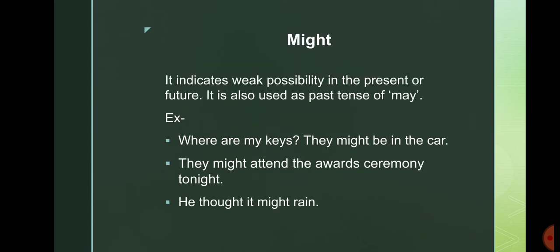Next one is might. Might indicates weak possibility in the present or future. It is also used as the past tense of may. For example, where are my keys? They might be in the car. Next one, they might attend the awards ceremony tonight. Last one, he thought it might rain. These examples are showing possibility, but they are showing weak possibility.